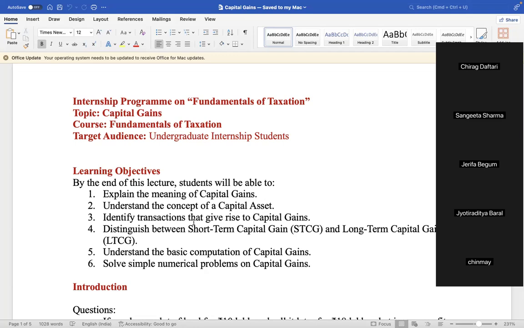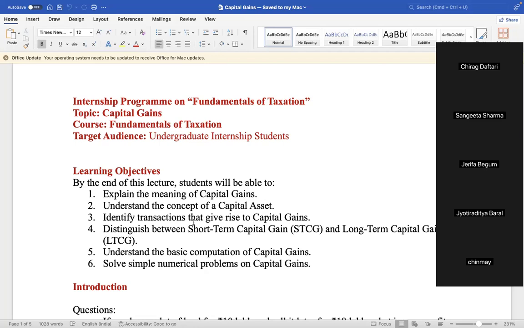You shall be able to explain the meaning of capital gains today, that is guaranteed. Whatever I'm teaching today, after 1 hour you shall be in a position to define what is capital gains. You shall also be able to understand the concept of capital asset, because only if there is a capital asset will there be capital gains. If there is no capital asset, how can there be capital gain? And you shall be able to identify the transactions that give rise to capital gains. This will become clear to you.